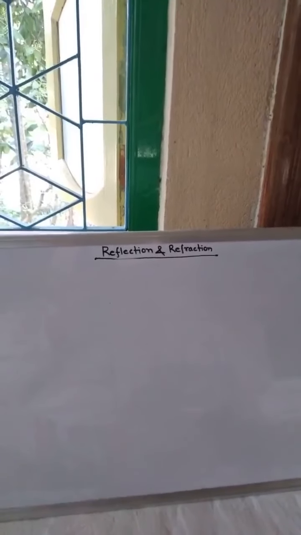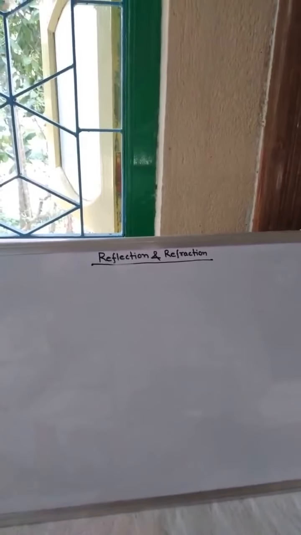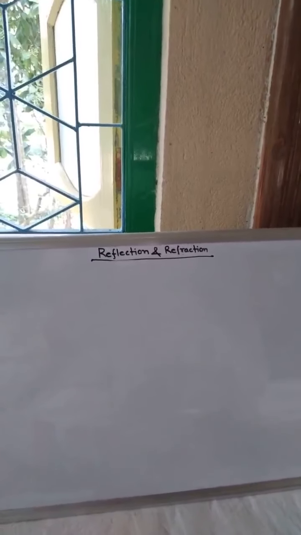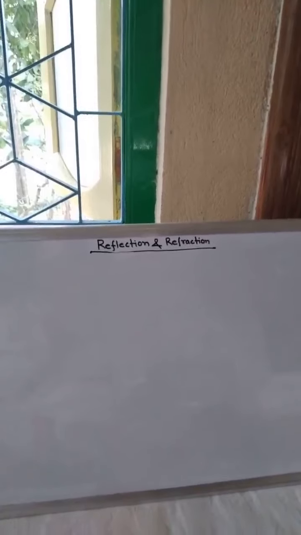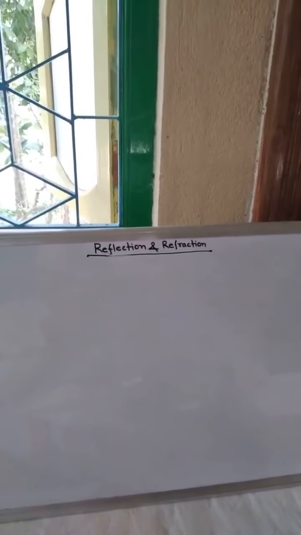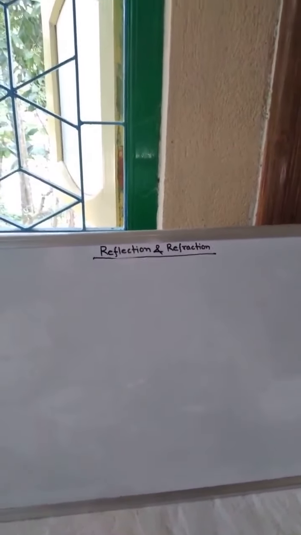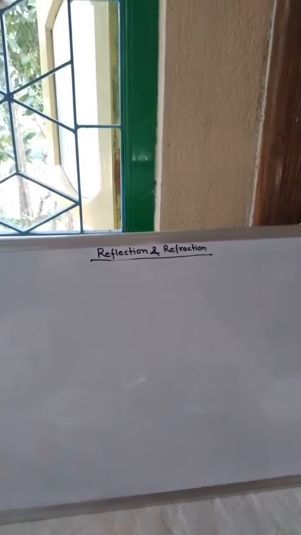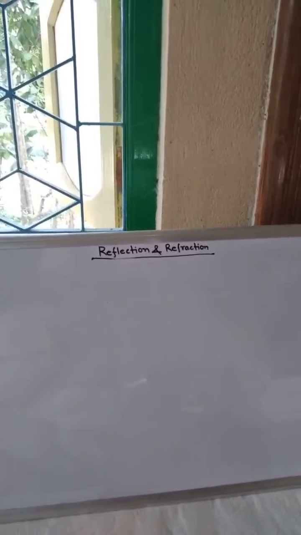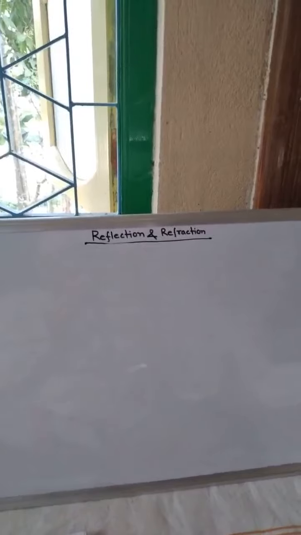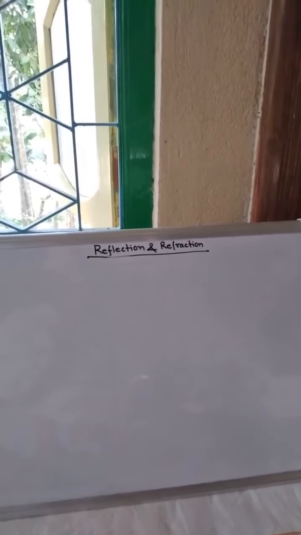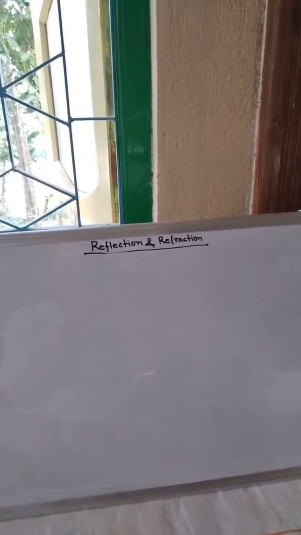Understood, students? So light is a form of energy that enables us to see, because due to light we can see anything. Understood, students, what is light?